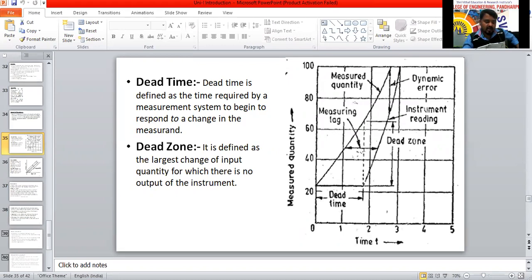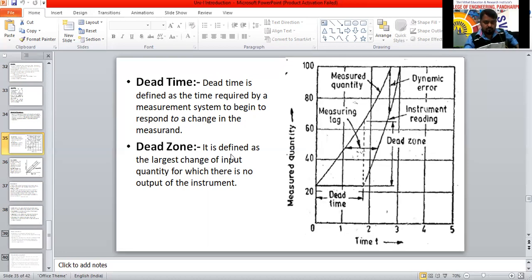The reason behind that zone: there is one zone here where there is no output for so much input, that complete zone or region is called dead zone. Dead time is defined as the time required by a measurement system to begin to respond to a change in the measurement. Measurement is nothing but output.